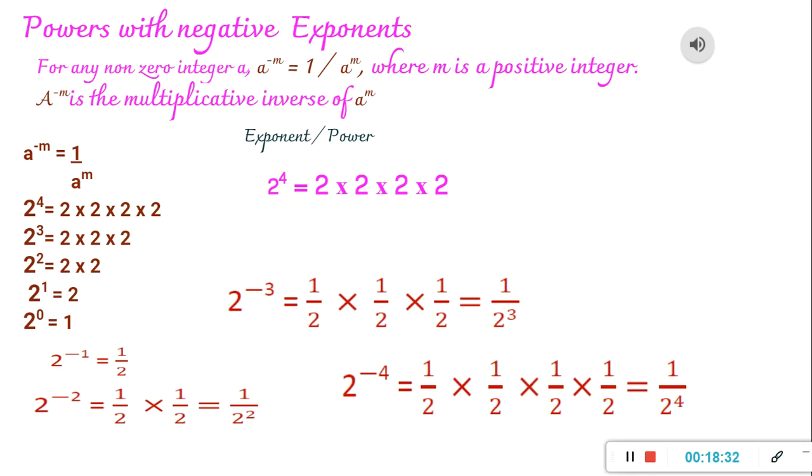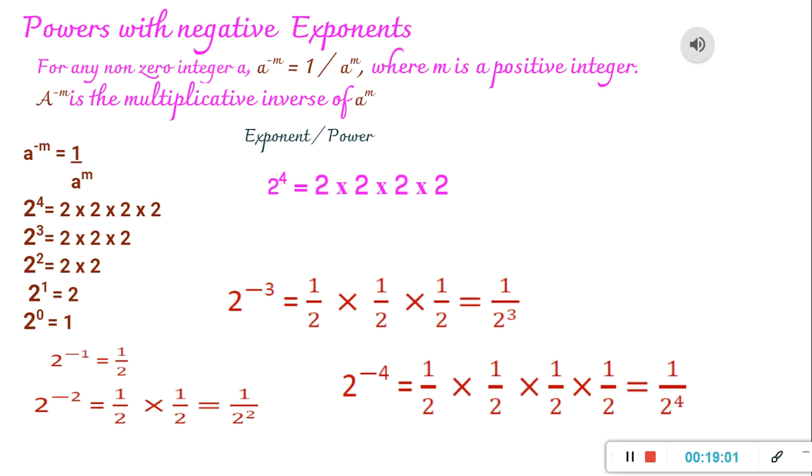Or let's prove this. So the proof of this would be a raised to minus m into a raised to m. By the laws of exponent, when you multiply two exponential numbers with the same base, so in both these cases the base is a, the powers get added. So in this case, m plus minus m, we can say m minus m would be 0.